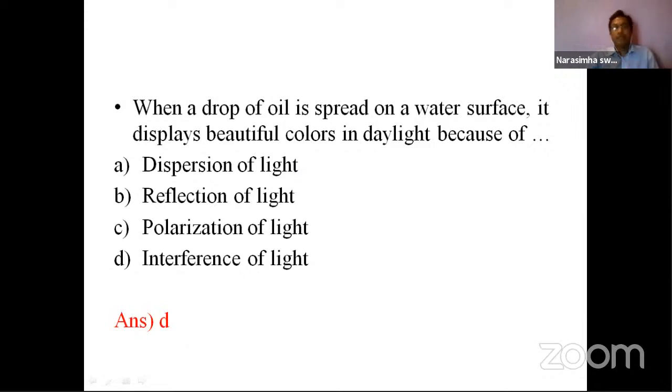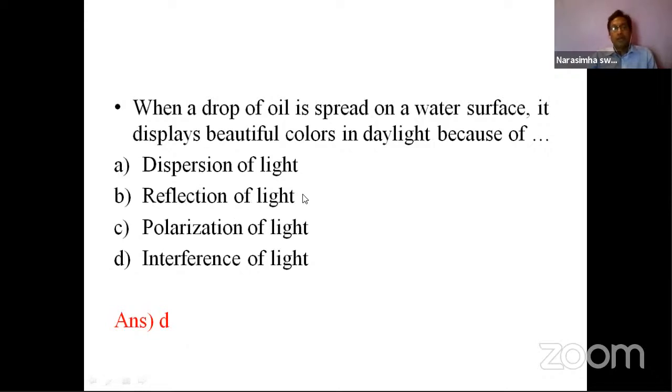So a layer means it cannot give 7 colors, right? So option A is omitted because dispersion is related to what? A prism, where only two reflecting surfaces make some angle. So here is the clear concept. Now, reflection of light. What is reflection? Whenever the light ray is incident on the surface, then it will come back.